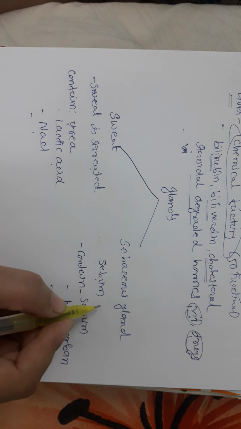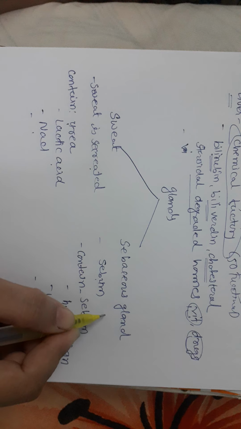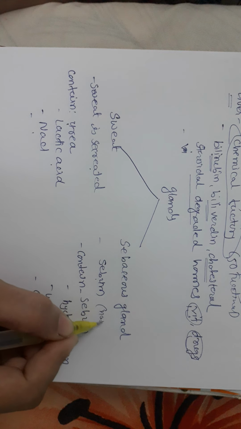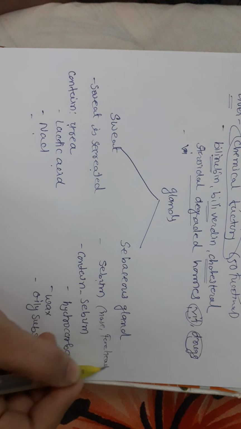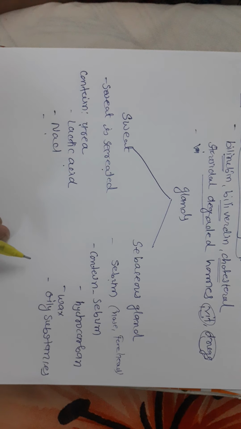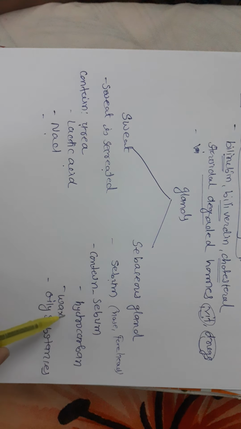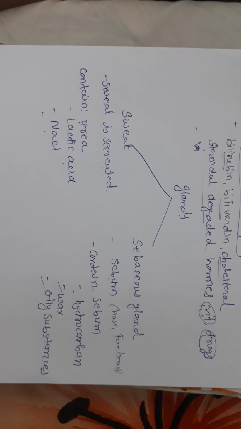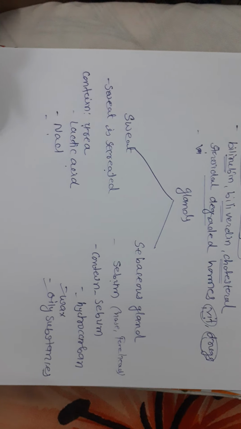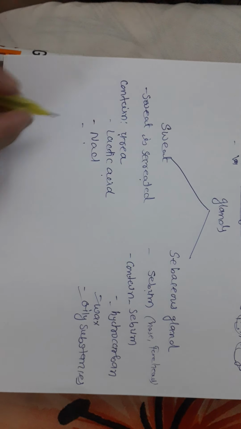Sebum is a quite sticky material which we find over the nose and our forehead. It's not sweat; it is different. The content of sebum is hydrocarbon, wax and oily substance. So these are the two glands, and in this way they remove waste material.